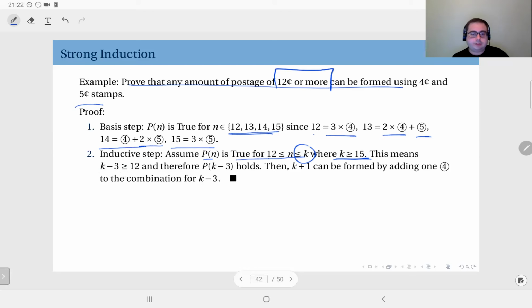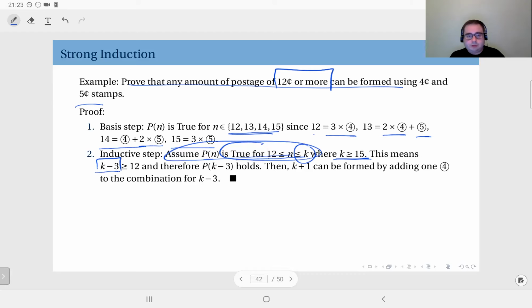So k minus 3 is greater than or equal to 12, which means by my assumption, P of n is true for k minus 3, whatever k is. That means for k minus 3, I have a combination of 4s and 5s that makes up k minus 3.